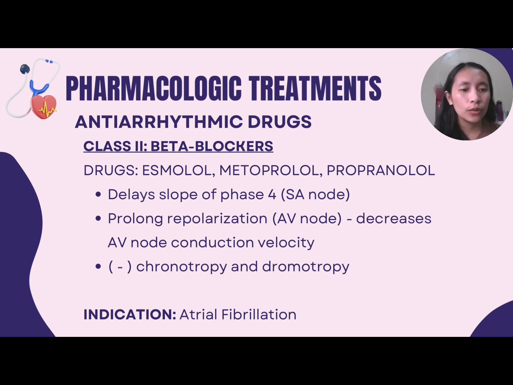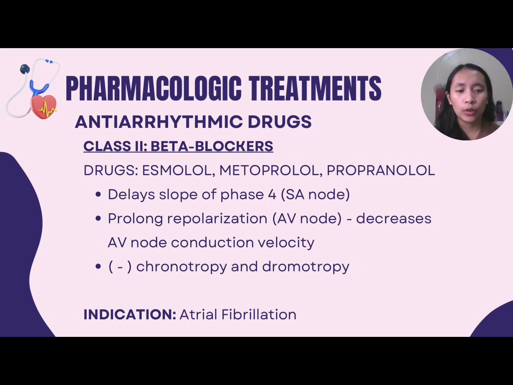For the class 2 of the antiarrhythmic drugs, we have the beta blockers. That includes the drugs esmolol, metoprolol, propranolol, and the others. So the effect of class 2 is it delays slope of phase 4 in the sinoatrial node.